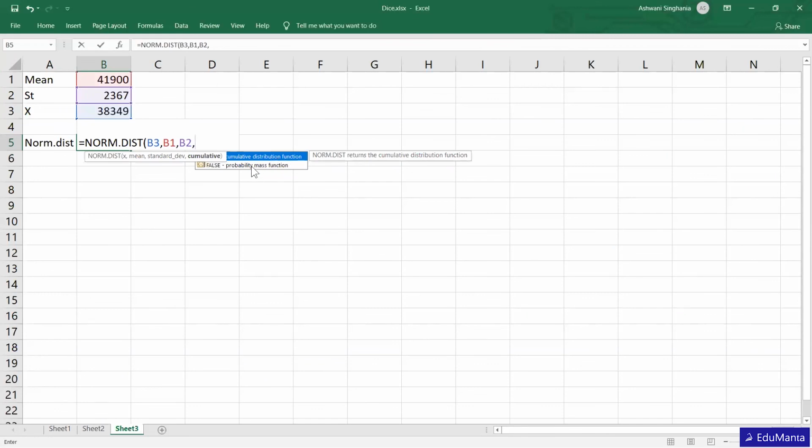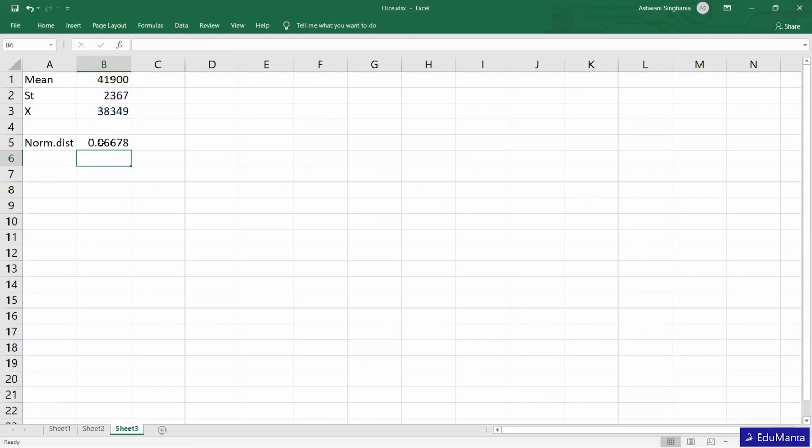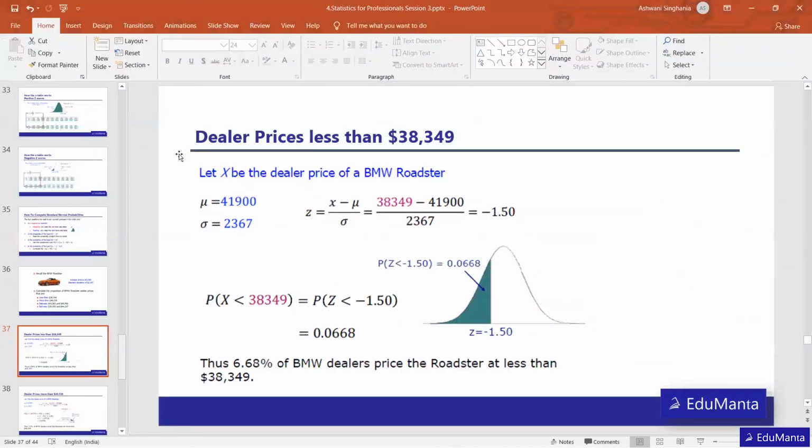If it were a discrete variable and we were looking for the probability of only one value, we would have used the probability mass function, but here we have to use the cumulative distribution function. So cumulative is true, and then we are getting 0.0668. That's the value we are also getting over here.